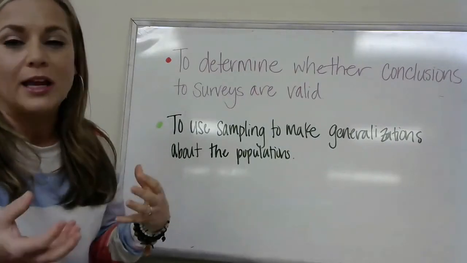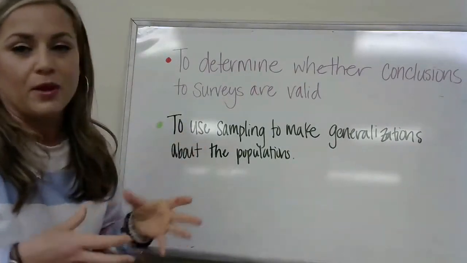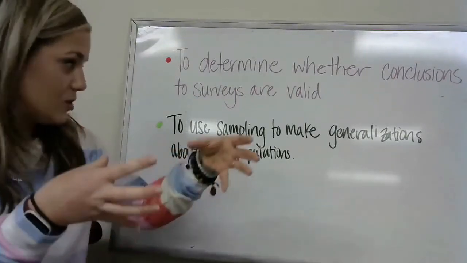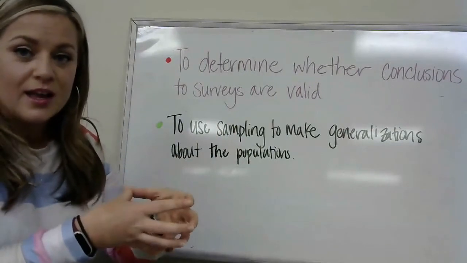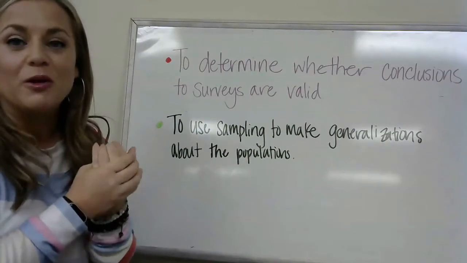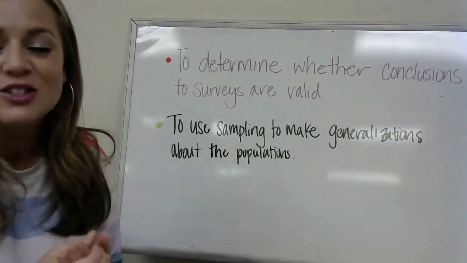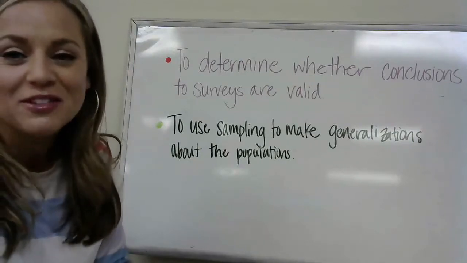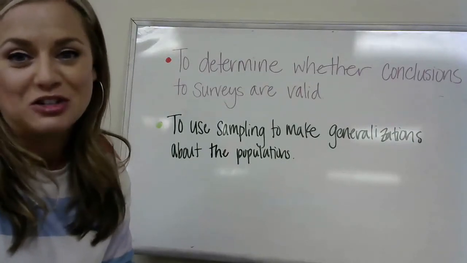So when you're going to use the sampling, a sample is whoever they're surveying, like a group of people. We're going to use the group of people, the results you get, to make generalizations about those populations, okay? I think it's really easy. It's not even like a lot of numbers involved today, so definitely easier than mean absolute deviation.